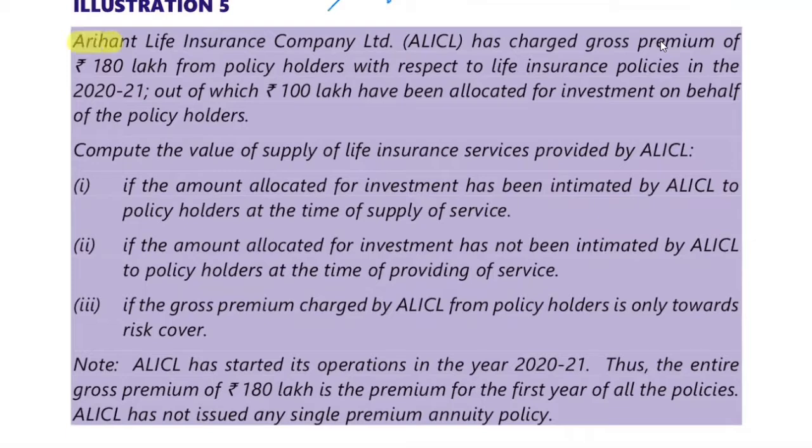Arihant Life Insurance Company, ALICL, has charged gross premium of 180 lakh from policyholders with respect to life insurance policy in 2021, out of which 100 lakhs have been allocated for investment on behalf of policyholders. Compute the value of insurance service provided by ALICL. Now the conditions: if the amount allocated for investment has been intimated to the policyholder at the time of supply of service, what will be the value of service?